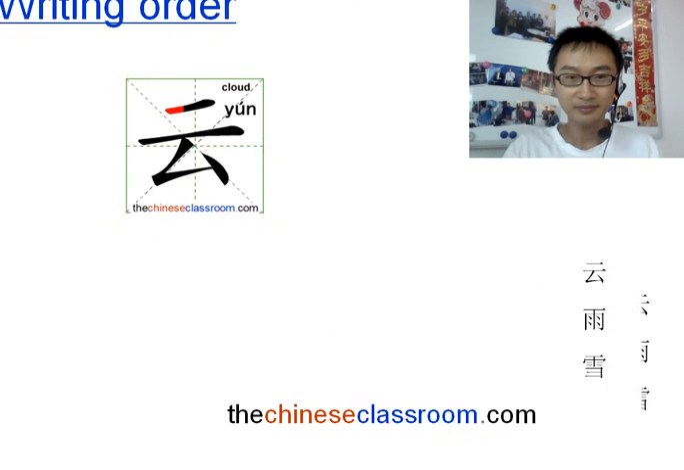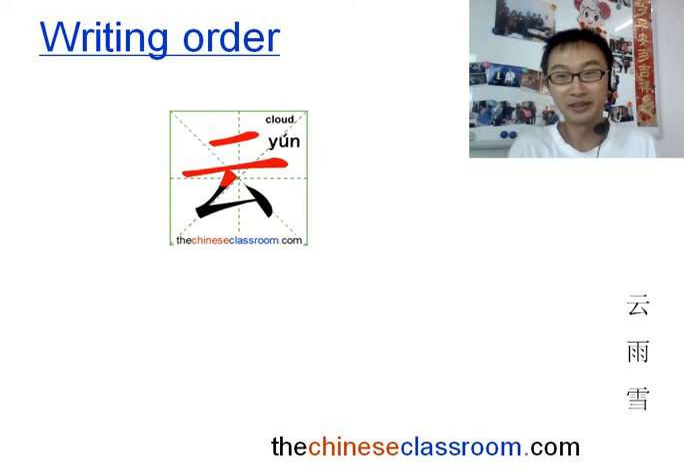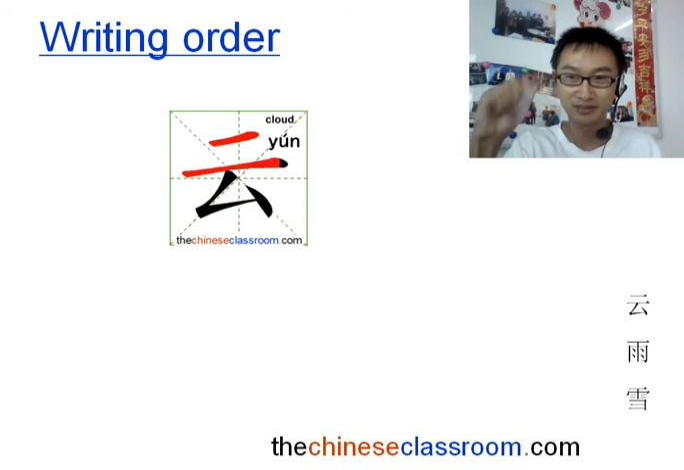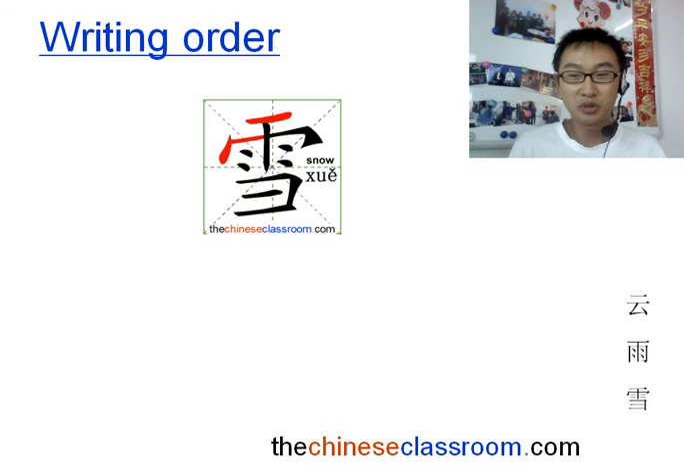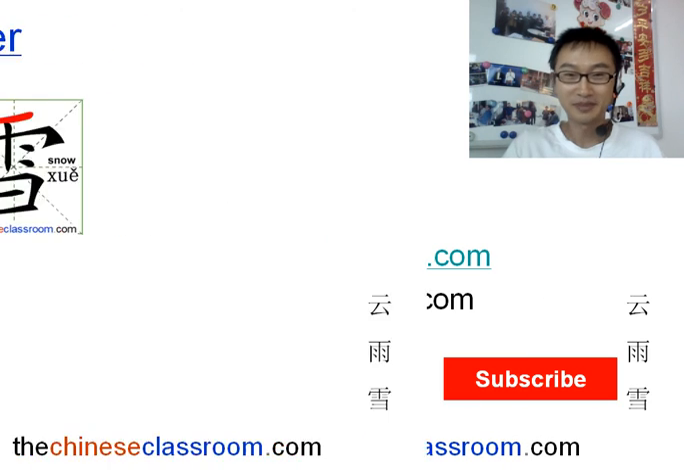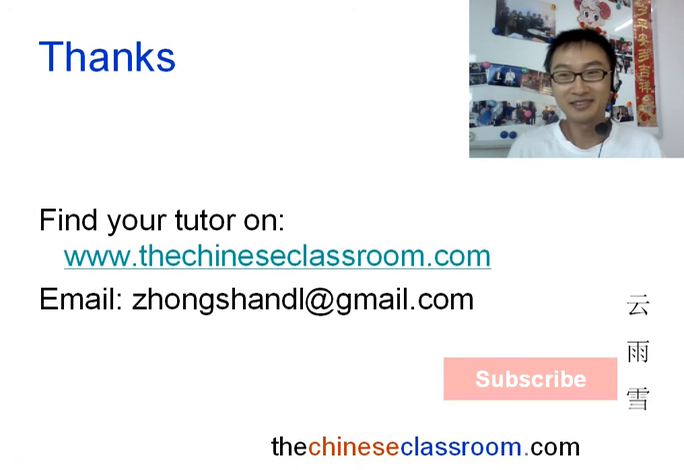Okay. Then let's look at the writing order of these characters. If you got a pen, please write. Very easy. 2 lines and this stroke. Next one, 雨. Okay, please copy it. 雨. Read aloud and copy it. Next character, 雪. Please read aloud, 雪 and copy it. 雪. Okay, good. That's all the characters for today.